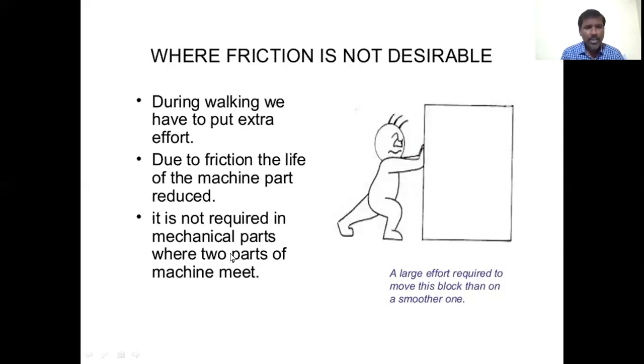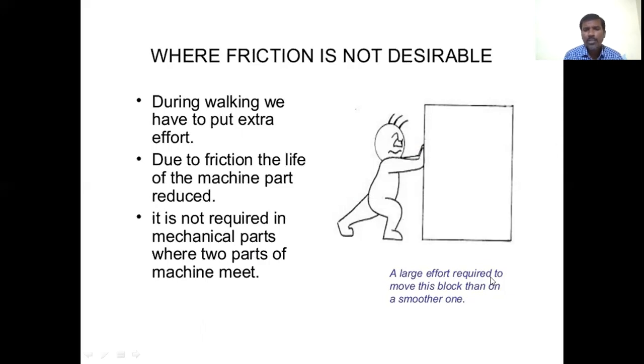It is not required in mechanical parts where two parts of a machine meet. Where two machine parts meet, friction occurs, and due to that the efficiency is also reduced. So friction is not desirable there.